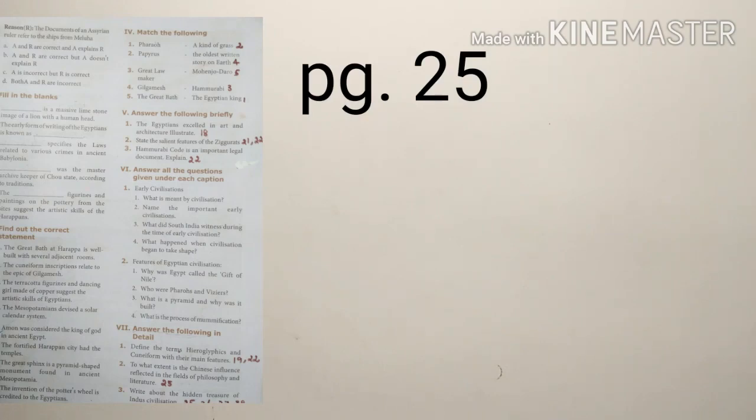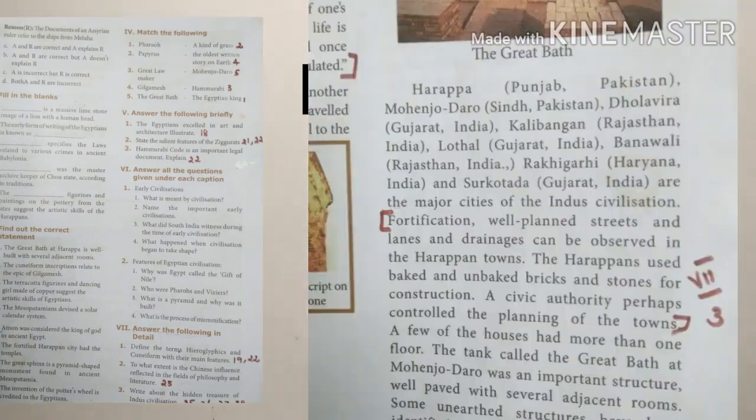Now, question number 7.3. That is page number 25. See under the heading plan the towns. Come to 6th or 7th line. Fortification well planned up to planning of the towns. Next page.